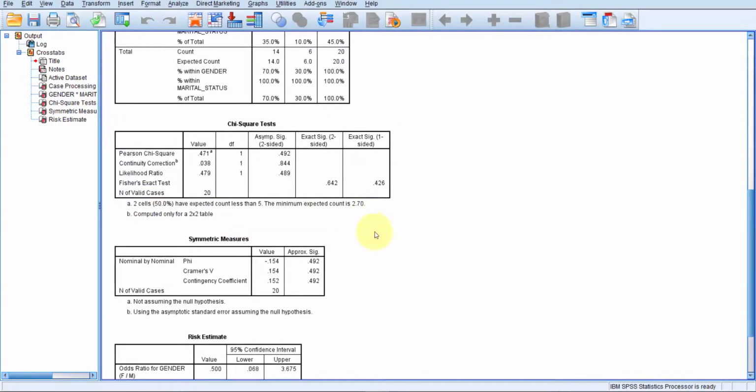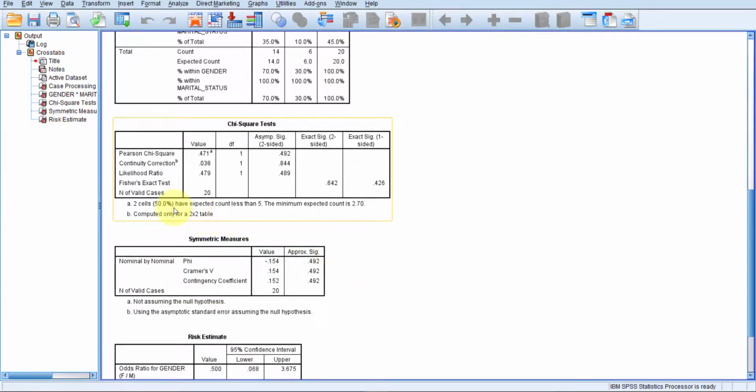So we cannot present the chi-square significance value as our p-value. Instead, what we can do is present Cramer's V significance value. In our case, both values are the same, 0.492, but for other data both values may not be the same.